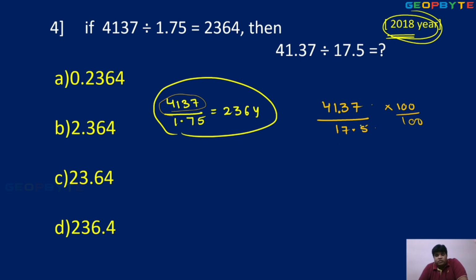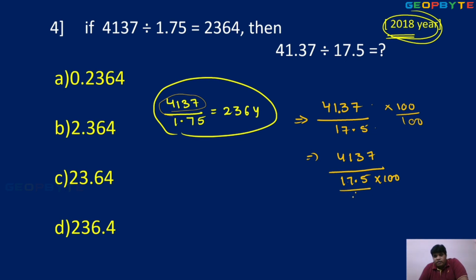1.75 is required. First, once observe. The numerator value 4137, 100 into something. Here the multiplication is 17.5 into 100. But you want to observe 1.75. So the decimal value, again bring one more position to the left. That's why the denominator is multiplied as well.